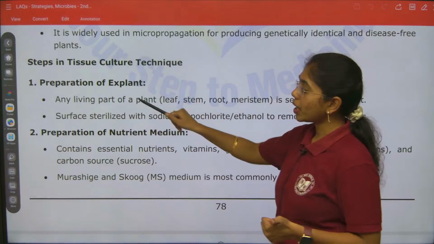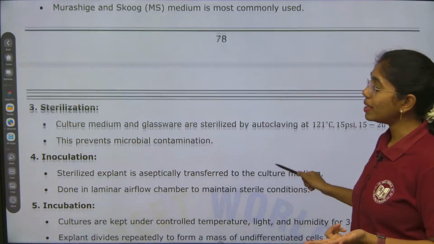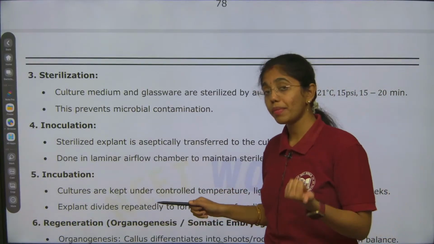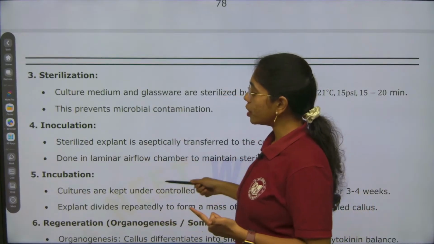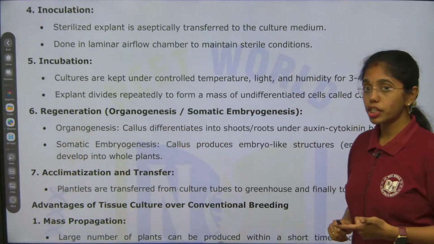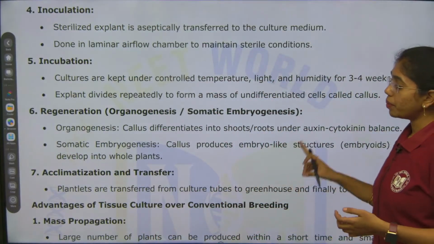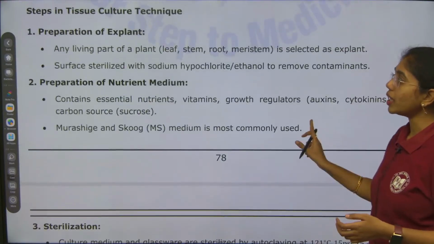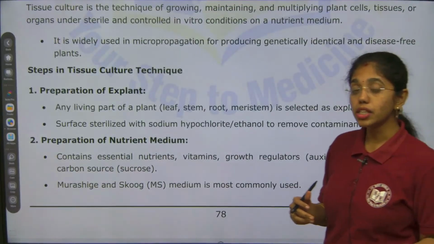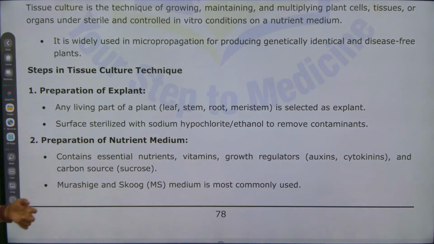First is preparation of explant, second is preparation of nutrient medium, and third will be sterilization of both the nutrient medium and the explant which we are taking for propagation, then inoculation, incubation, regeneration, that is organogenesis and somatic embryogenesis. Seventh step will be acclimatization and transfer. These are the 7 steps. First you mention them in sequence, then it will be easy for you to give a proper explanation for each. So here, steps in tissue culture technique.